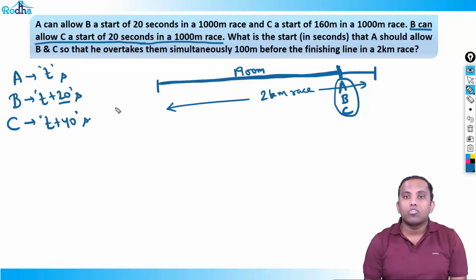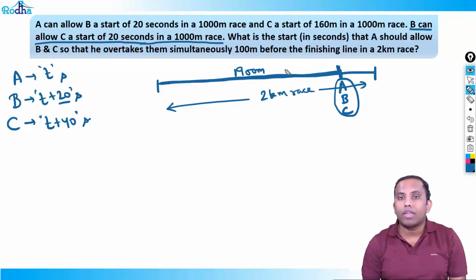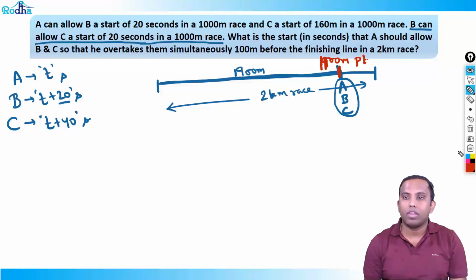So see here, the funda is at 1900 meter point. This is the 1900 meter point. So at 1900 meter point, A, B and C should be together, right? So how to do it? I can say that A can allow B a start of 20 seconds in a 1000 meter race.